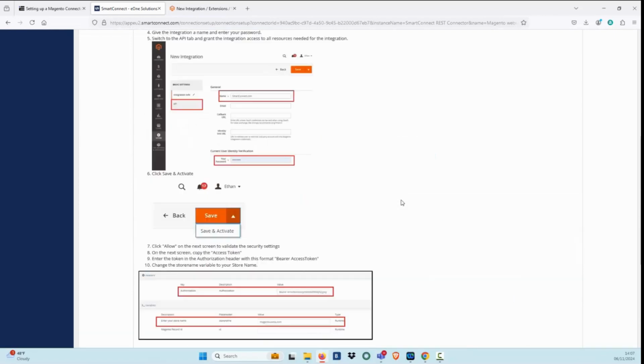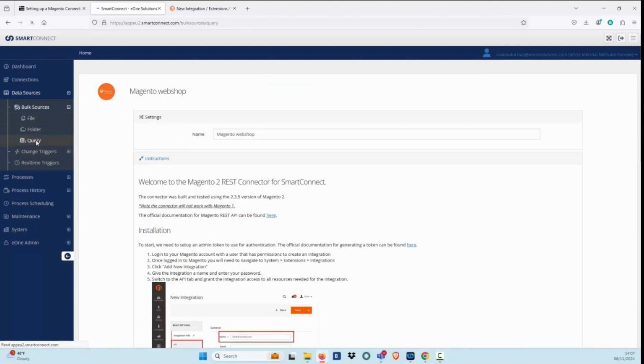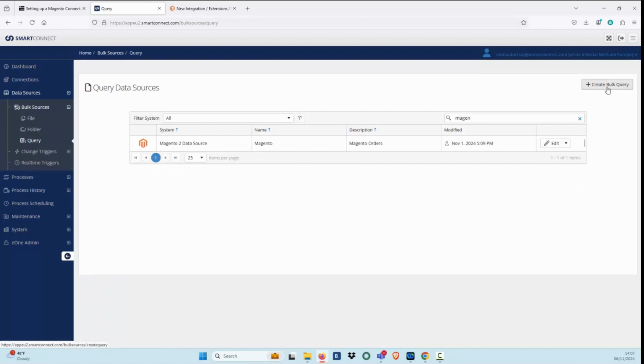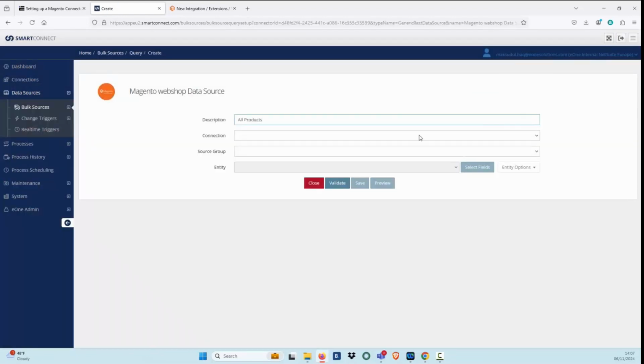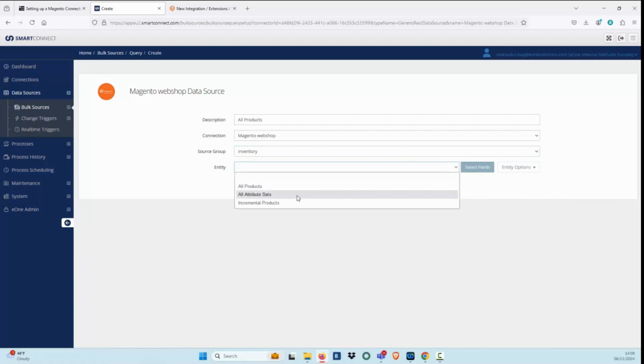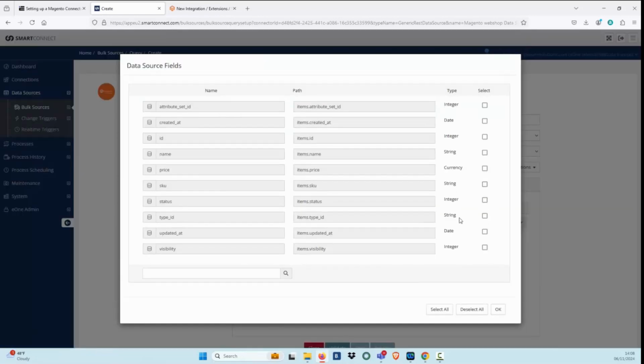To verify the connection, let's move to Data Source, Query, create query for Magento Web Store Data Source. All products, Magento Web Shop is the connector, Inventory is the category, Group, All Product, select field, and take name, price, SKU, click OK.